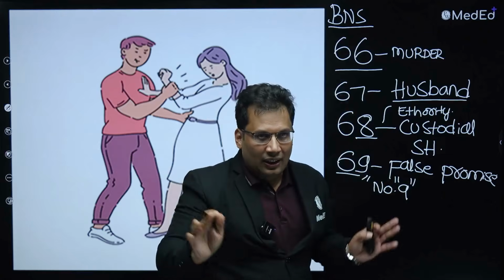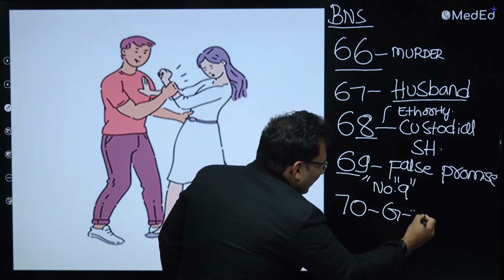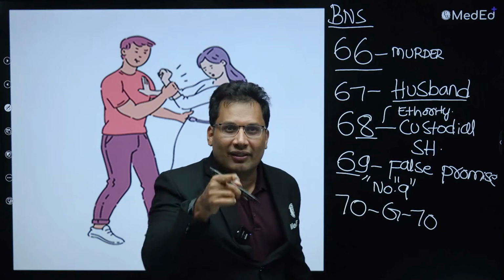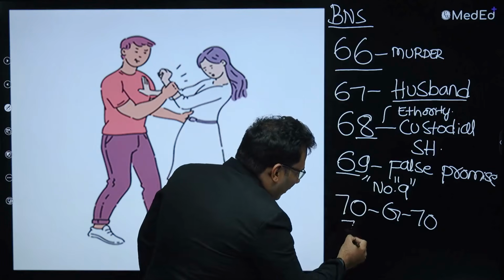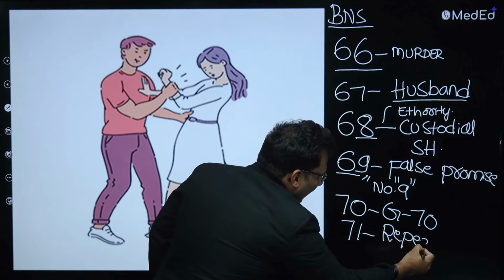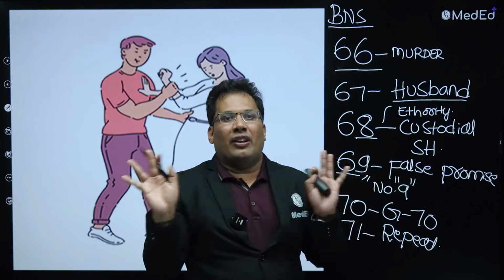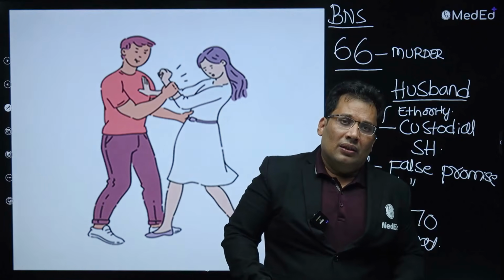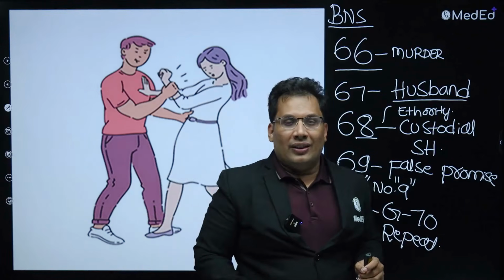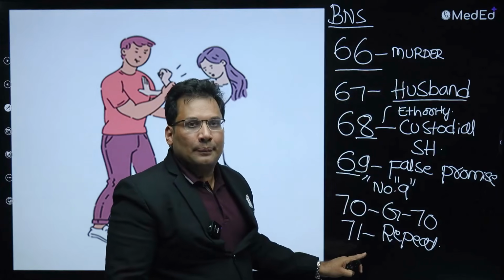Now 69 done. Now 70. 70 you can remember as G70, gang rape. G70 gang rape. 71 is repeat offender. I remember it like this, 71 times, repeat offender, one who is habitual. So death sentence is given in repeat offenders. So death sentence is given in 66 and 71.